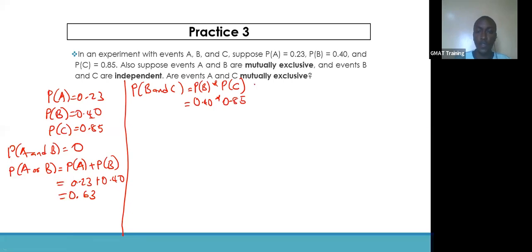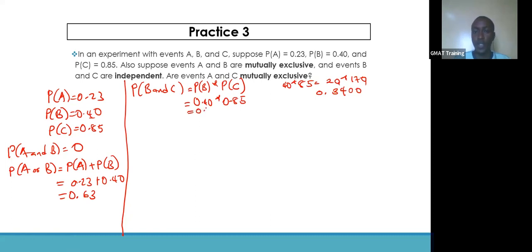With 4 decimal places, you can check 40 times 85, and this will be 20 times 170, and multiplying this is 34 and 2 zeros. We have 4 decimal places and put that at 0.34.